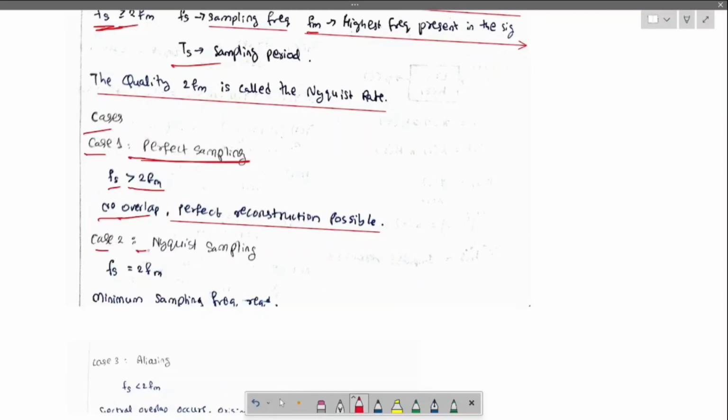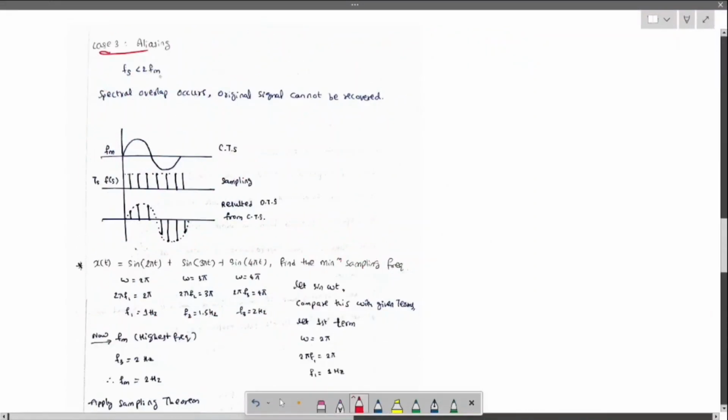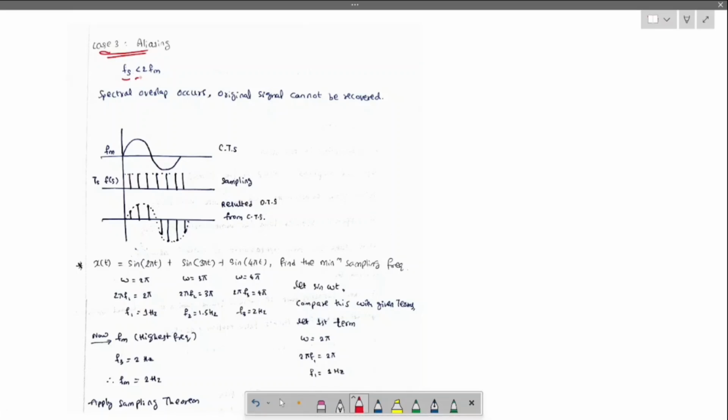Case 2, Nyquist sampling, or minimum sampling: fs equals 2fm, which is the minimum sampling frequency. Aliasing happens when fs is less than 2fm. Here spectral overlap occurs and the original signal can't be recovered. These are the points you need to note.